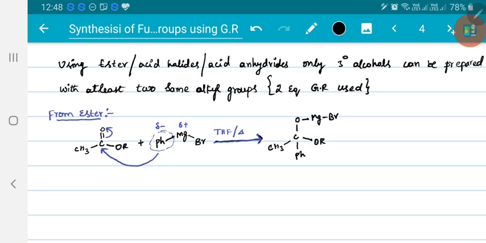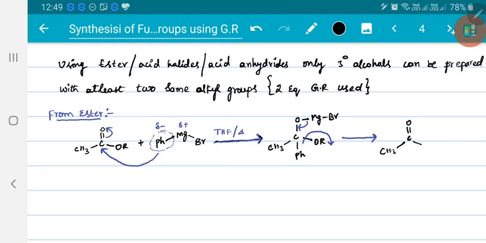Now there will be cleavage of this bond, making this group leave. The obtained product will be CH3 C, with a double bond O, this is OR.